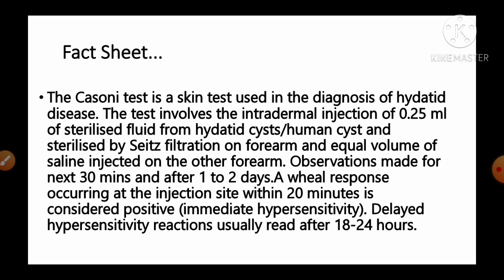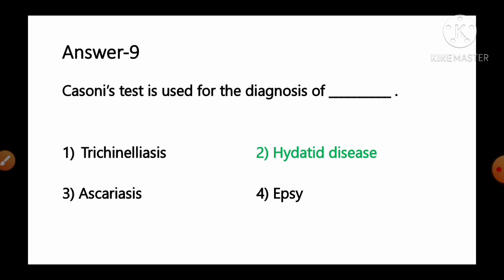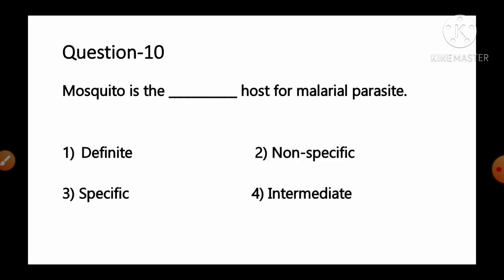A wheal response occurring at the injection site within 20 minutes is considered immediate hypersensitivity, and delayed hypersensitivity reactions are usually read after 1 or 2 days. So in short, it is hydatid disease for which Casoni's test is performed. So option number 2, hydatid disease, is the correct answer for this question. Move to the next question, number 10.